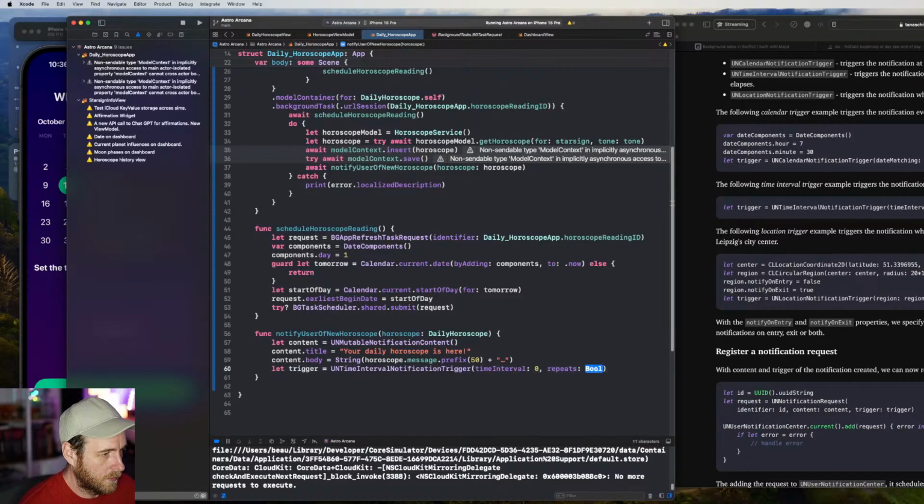Notification trigger. We don't want it to repeat. We'll just set it to 0. We want it to, as soon as the OS can allow it to happen, we'll send the notification, allow it to happen.